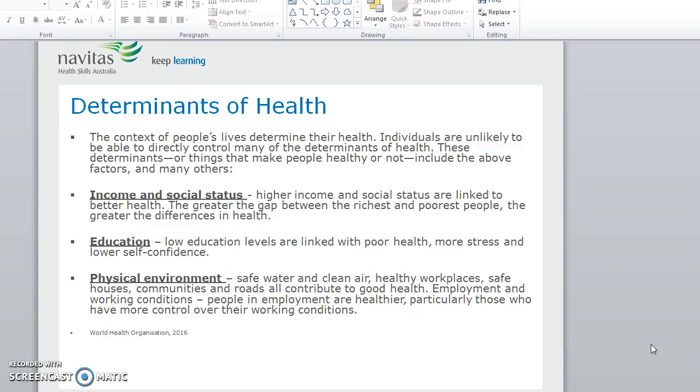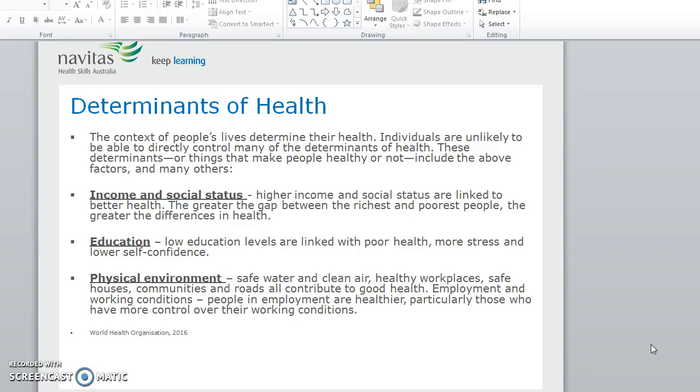Individuals are unlikely to be able to directly control many of the determinants of health. These determinants, or things that make people healthy or not, include the above factors and many others. Income and social status. Higher income and social status are linked to better health. The greater the gap between the richest and poorest people, the greater the differences in health. Education. Low education levels are linked with poor health, more stress, and lower self-confidence.